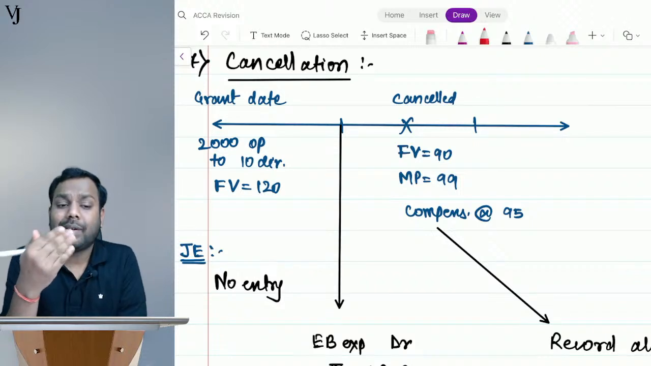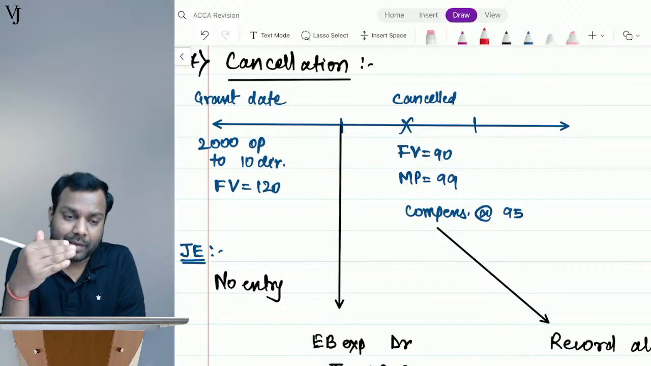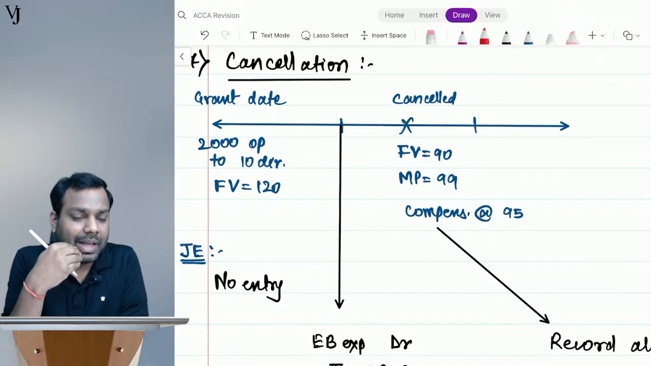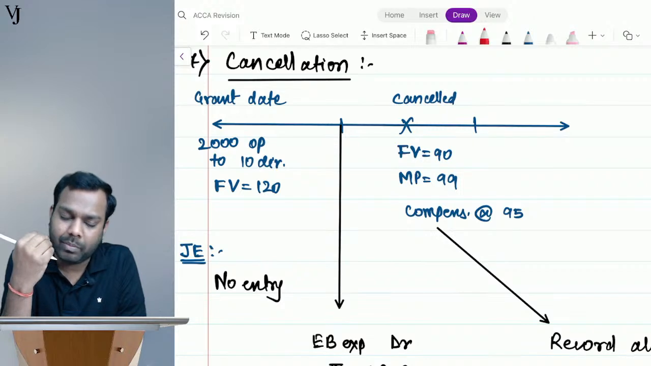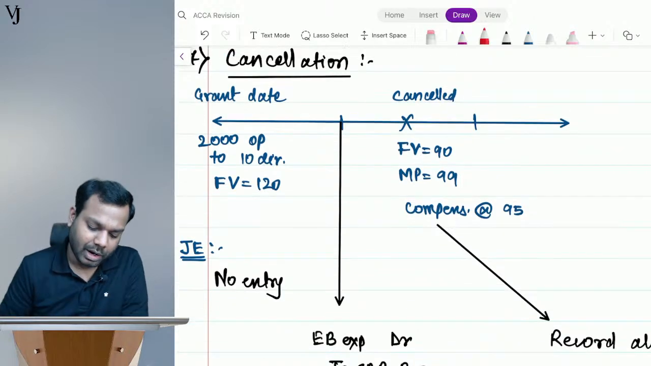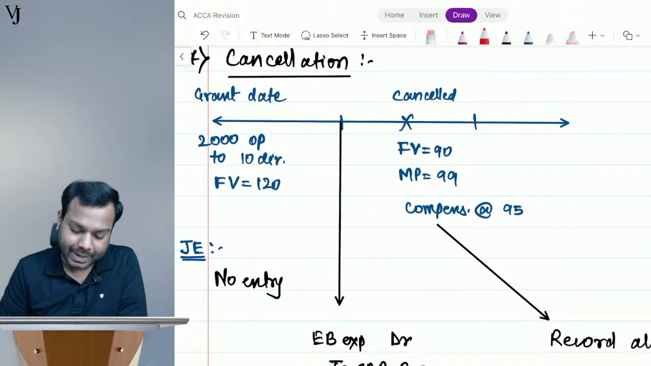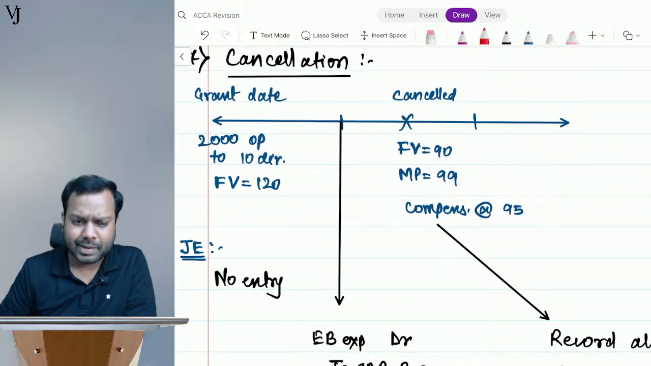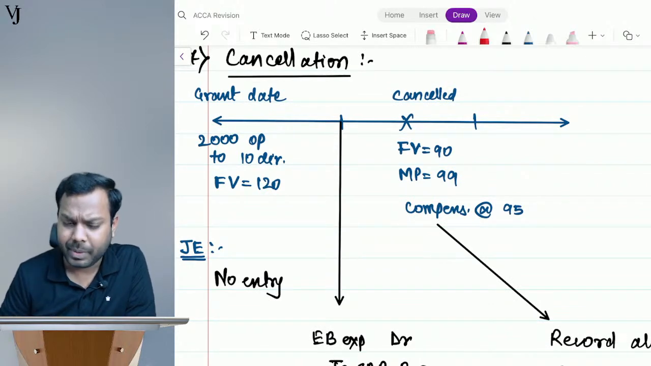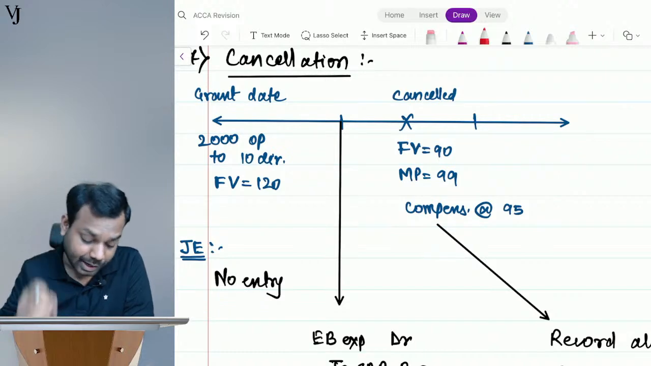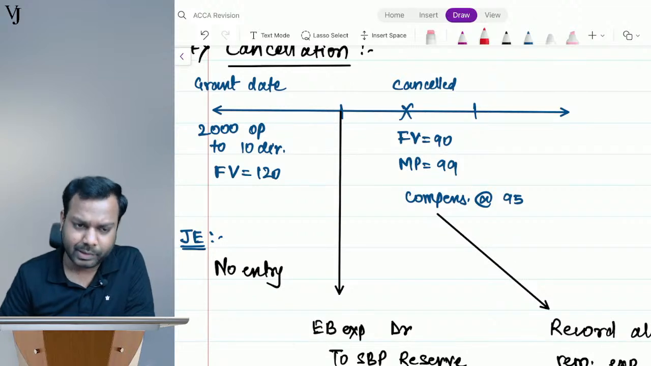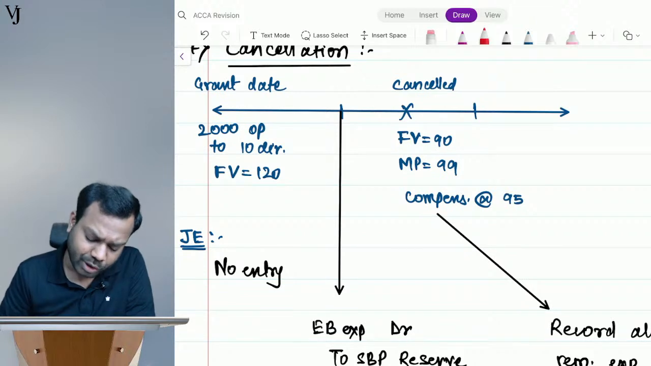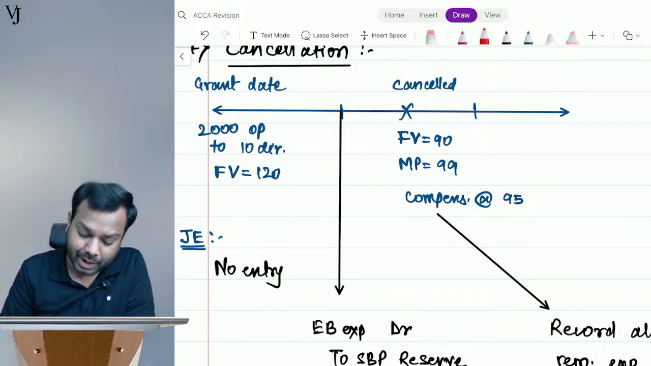Cancellations means I have cancelled the option plans. This happens in both equity and cash settled plans. I am discussing it with the help of an example rather than writing the treatment. Let's suppose I have to give 2,000 options to 10 directors, and the fair value of each option is 120 on the grant date.